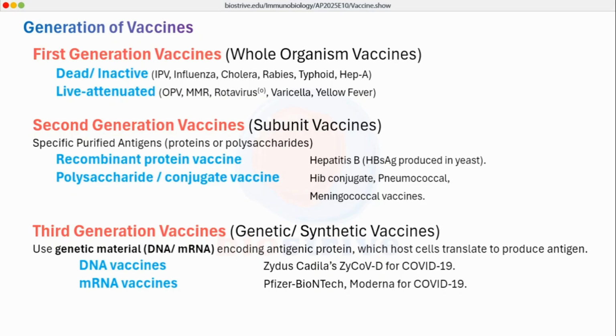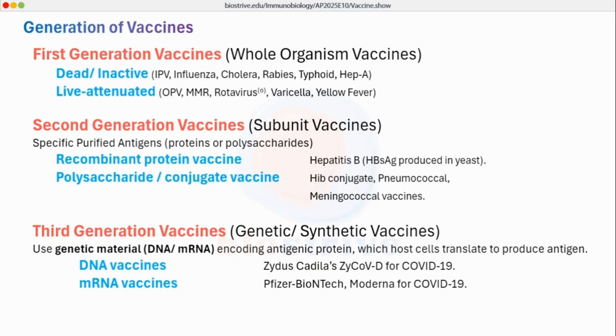These are the genetic vaccines. We also call them nucleic acid vaccines. We also sometimes refer them as synthetic vaccines. And these include the DNA vaccines and mRNA vaccines as well. The first DNA vaccine against COVID virus is ZyCoV-D, developed by India for COVID-19. And mRNA vaccines include the Pfizer BioNTech, Moderna vaccines for COVID-19 as well. So third generation vaccines are genetic vaccines, which are nucleic acid vaccines.